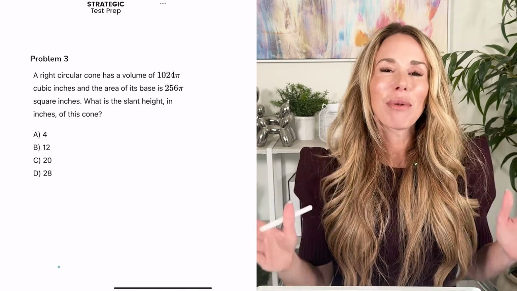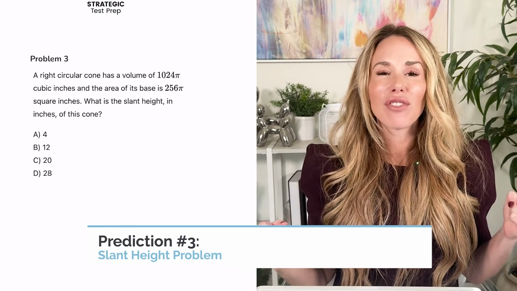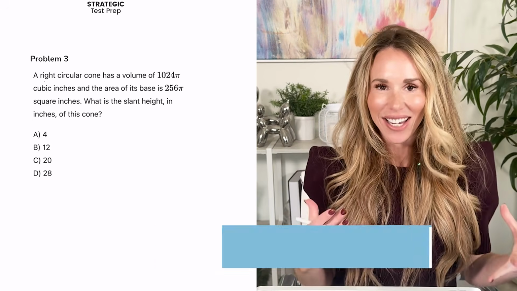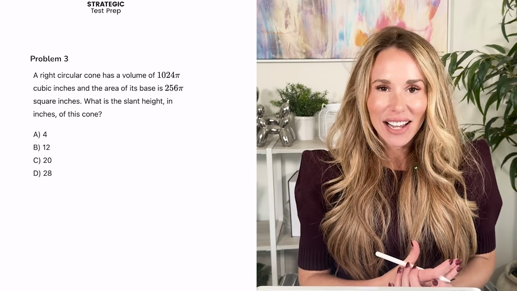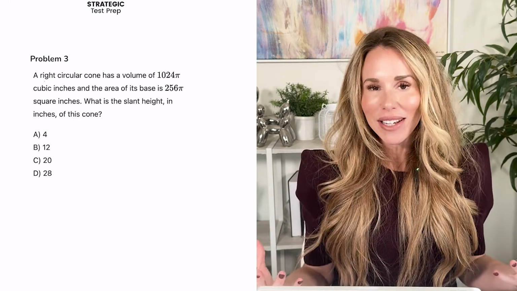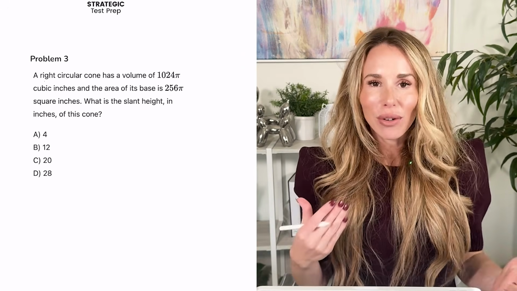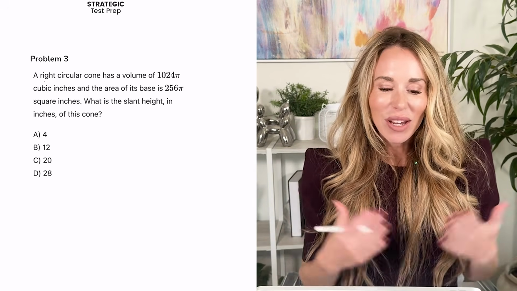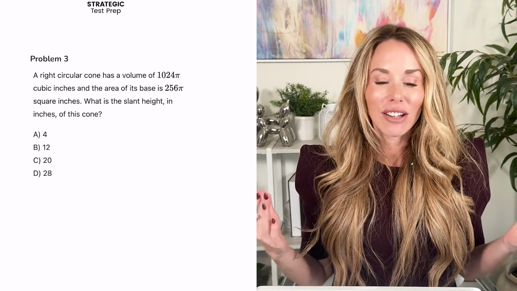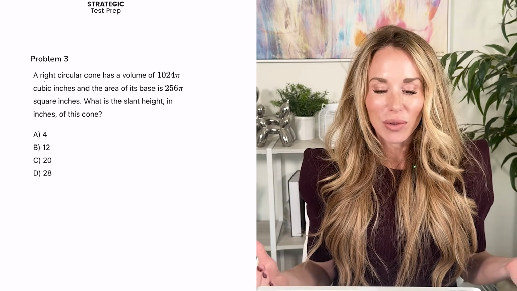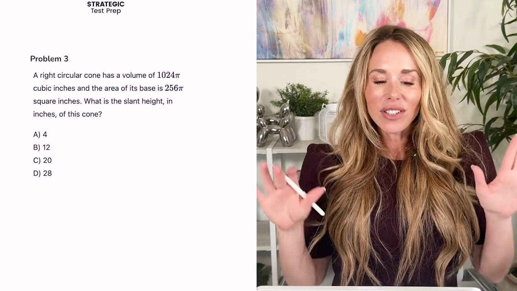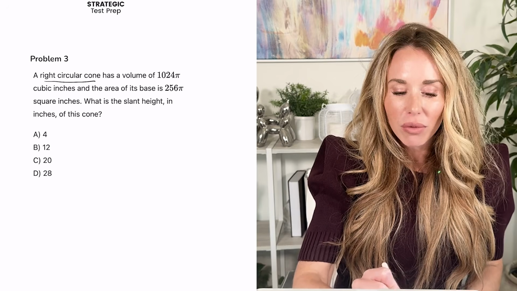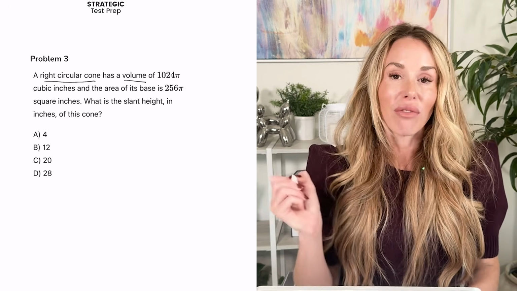All right, my third prediction is that you're going to have a tough geometry problem dealing with slant height. It's been coming up often on the SAT regarding pyramids, but I could see them throwing in a curveball and doing slant height off of a cone. So the problem says a right circular cone has a volume of 1024 pi. Okay, first things first, we know we're dealing with a right circular cone and we're dealing with volume.